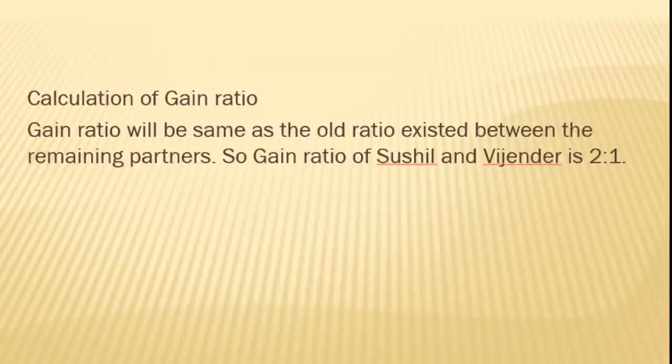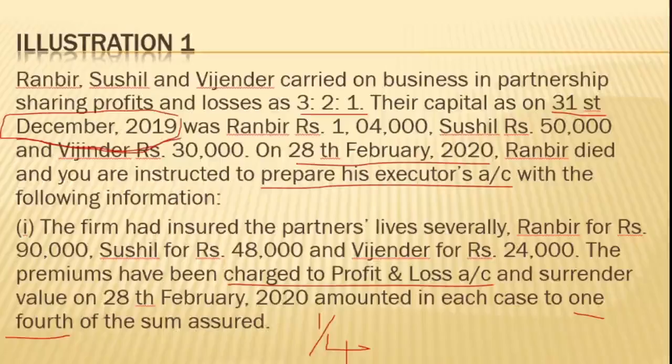Now, as you are aware, the goodwill created is to be adjusted in the capital accounts of the remaining partners. No new goodwill account should be opened in the books of the firm, and it should be adjusted in the capital accounts of the partners in the gain ratio.